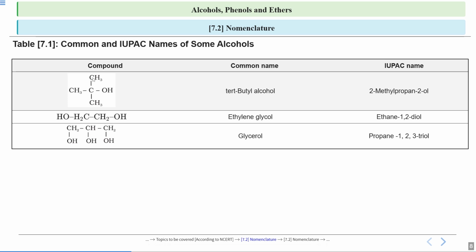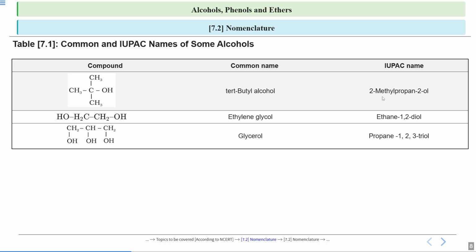Since we are selecting this chain, I will write 1, 2, 3. Now on the second carbon, this methyl group is attached, so you will write 2-methyl. Since 3 carbon atoms is the longest chain, so 2-methylpropan-2-ol, because the carbon to which your OH is attached is number 2.